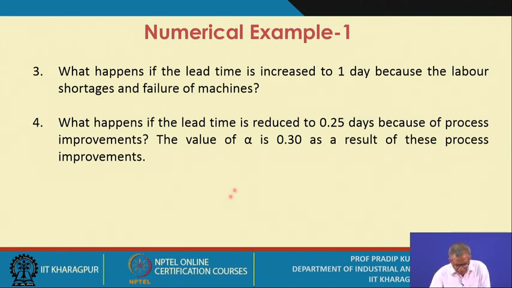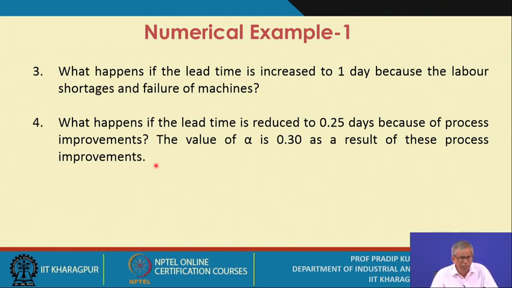What happens if the lead time is reduced to 0.25 days because of process improvements? So this is at the other extreme. The value of alpha is 0.30 as a result of these process improvements. So there is a relationship between the safety factor and the lead time.